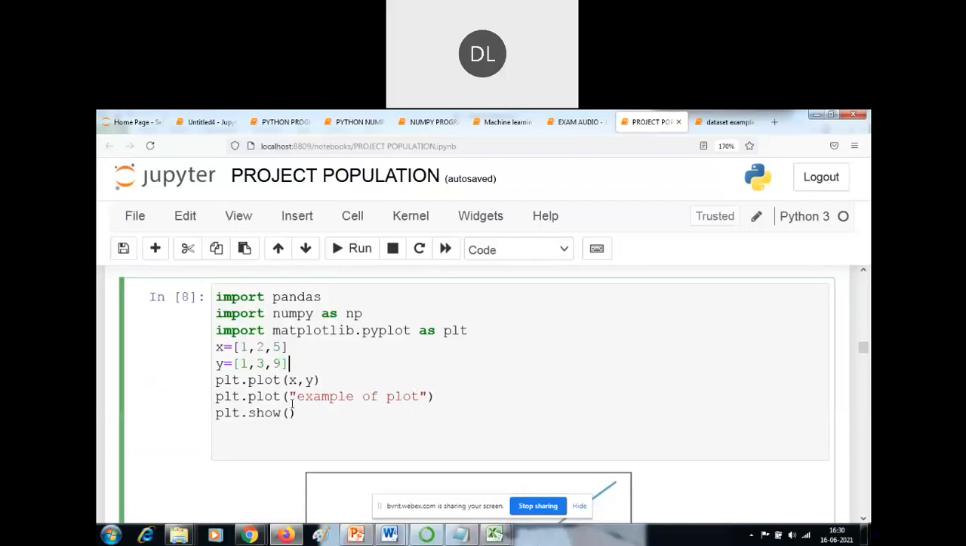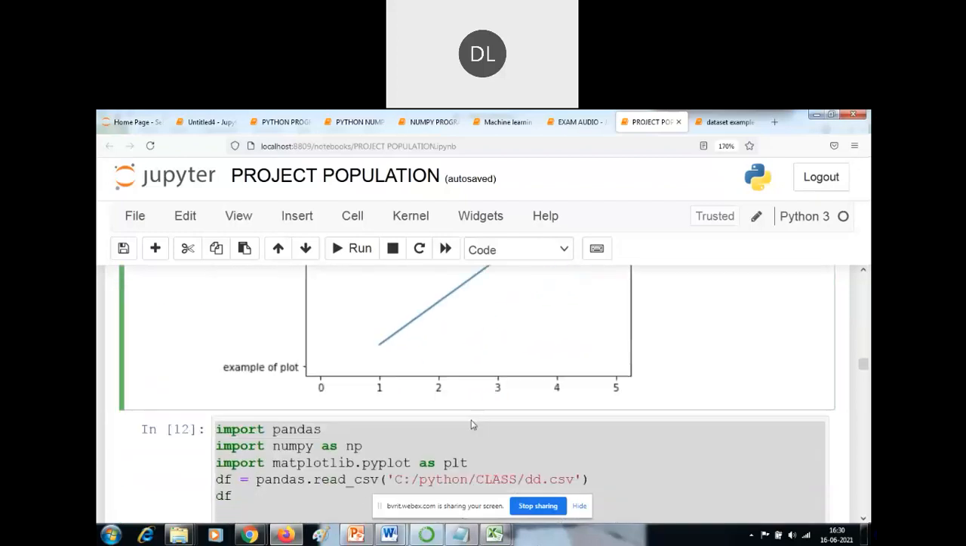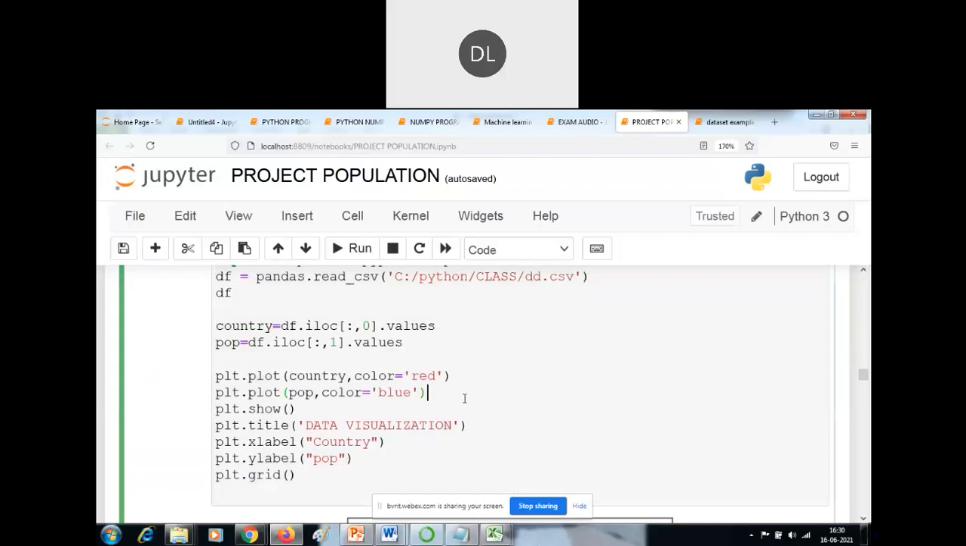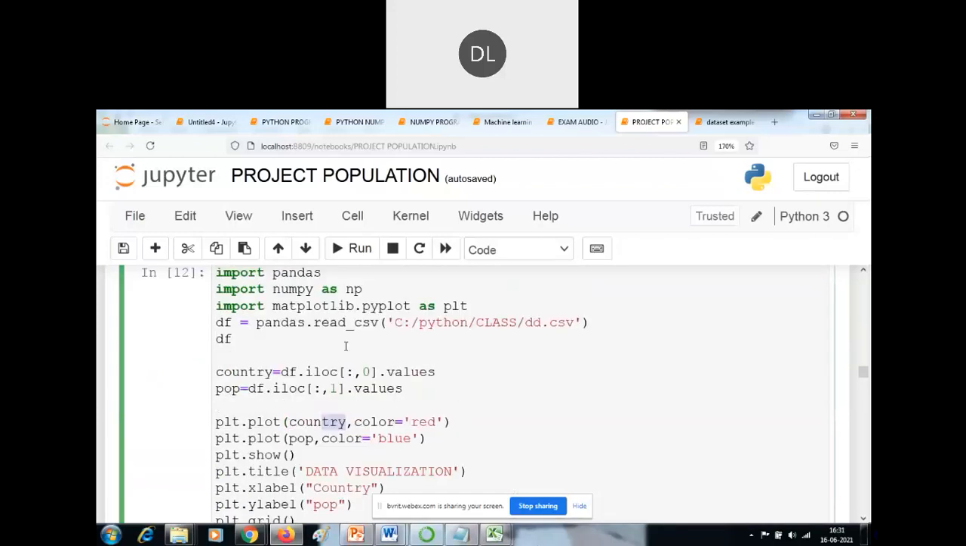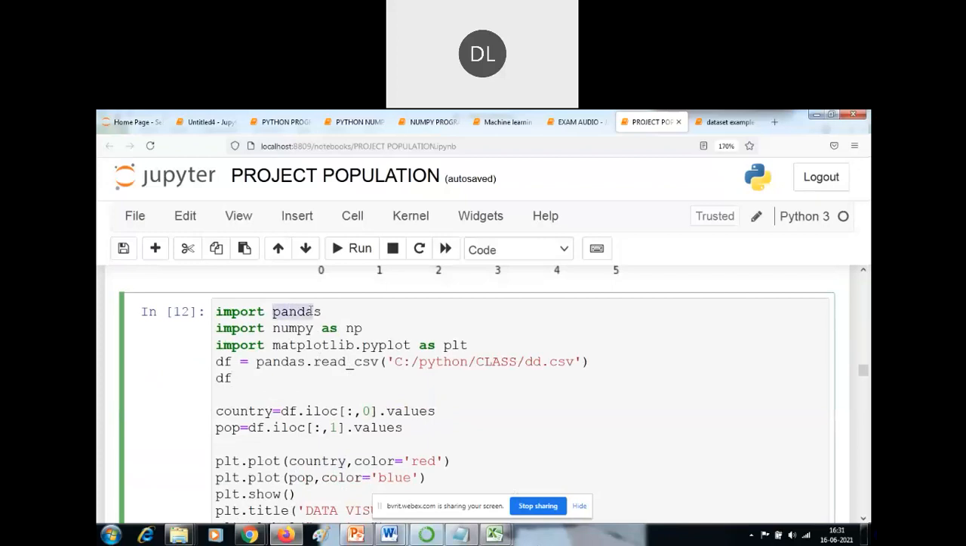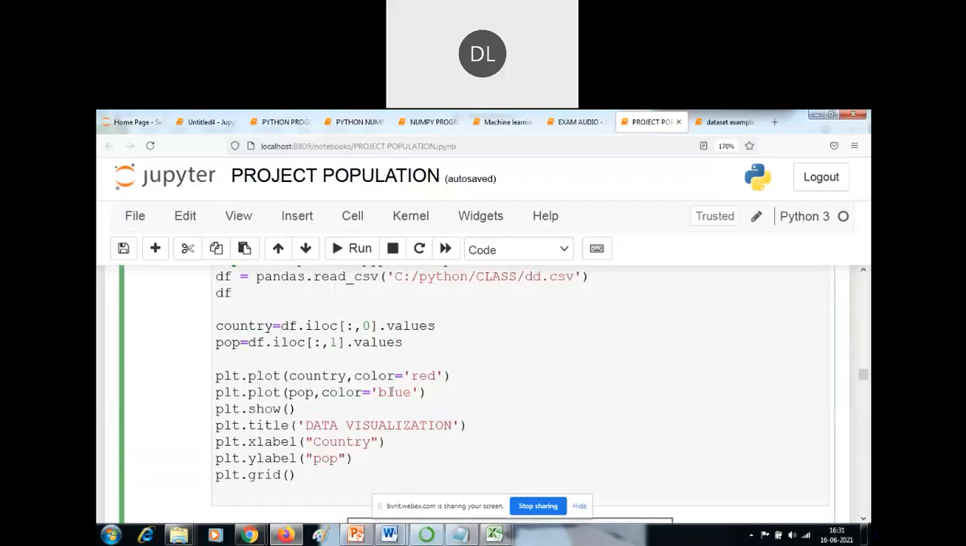Okay, so just creating the plot values. I already explained this. Now we have to give the color for particular columns also. What is the statement here? I'm importing pandas, numpy, matplotlib. After that, I'm using pandas to read my data from the C drive, and collecting the values by using iloc.